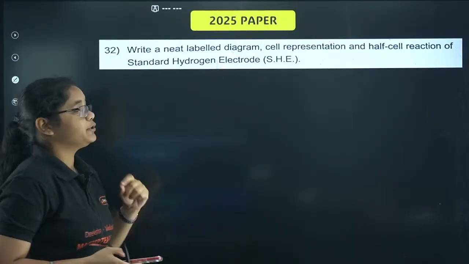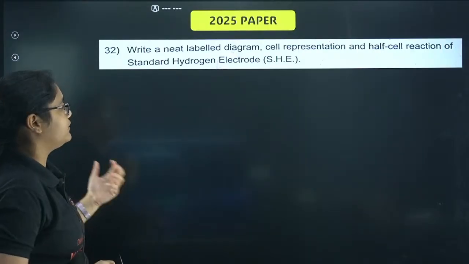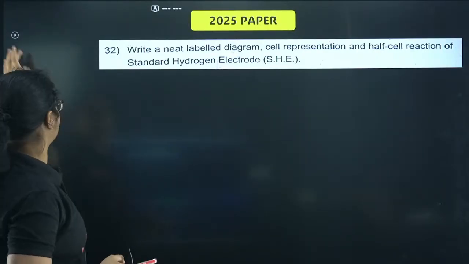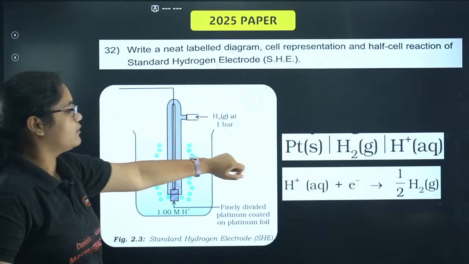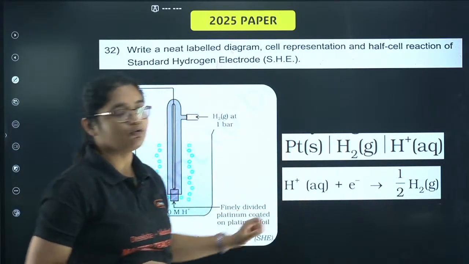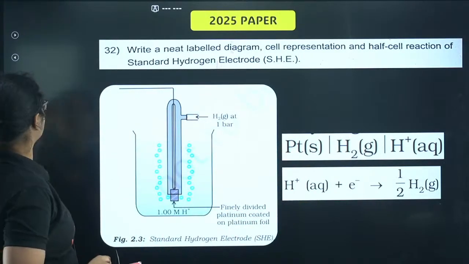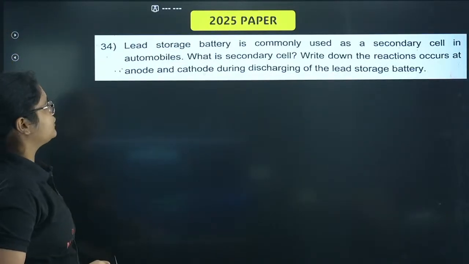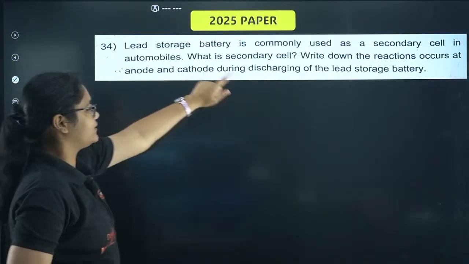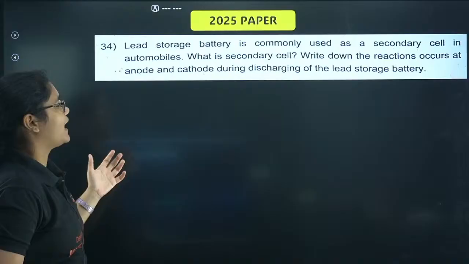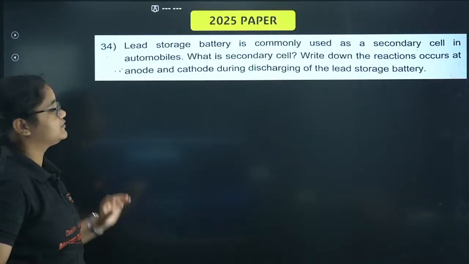Next, there was a question in the 2025 paper: draw the neat labelled diagram of SHE. So you have to draw this diagram and then you have to write the notation and the overall equation of the cell. Okay. Next, again in 2025, there was: what is a secondary cell, and write down the reactions at anode and cathode during the lead storage battery.